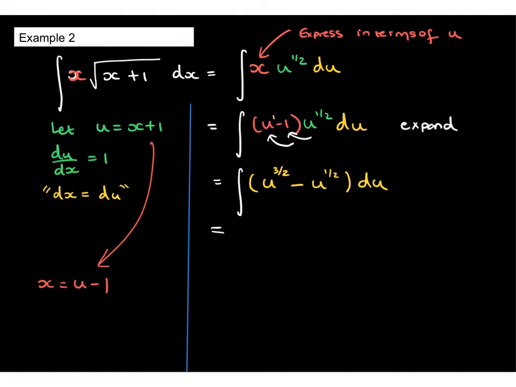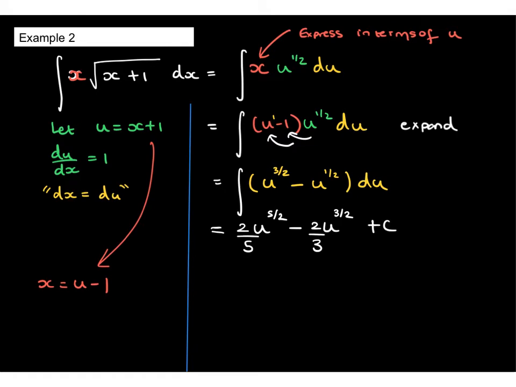So raise the powers by 1, divide by the new power. Now dividing by 5 over 2 is the same as multiplying by 2/5, and then over here, raise the power to 3 over 2, dividing by 3 over 2 is the same as multiplying by 2/3, plus the constant at the end.